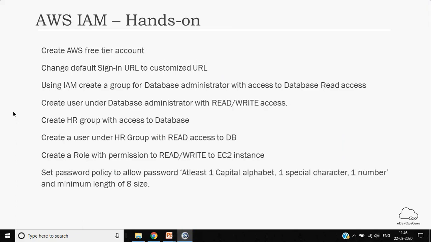So for the IAM access, whenever we create the database administrator access as a group initially with the read access, and then if we give read or write access, you said group policies will override the user policies, right? Yes. So they will only have read access and no write access for the database. Yes, correct. So the user under that group should only have read access. So we have attached a policy with read write access.